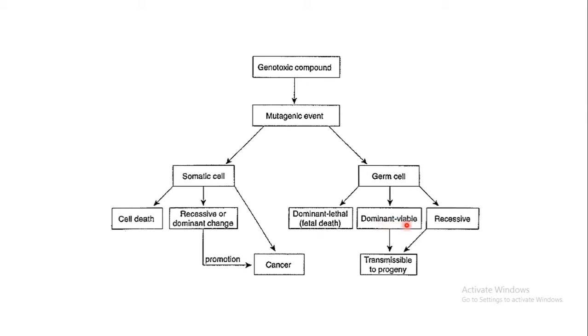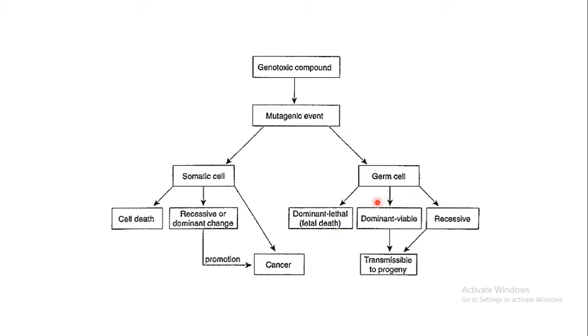Okay, that is, whatever changes or alterations have taken place may be transmissible to the progeny, that is, to the offspring which are formed. Okay, because these are gametes, right? Germ cells give rise to the gametes, so fusion of which may result in fertilization, and it may result in implantation. Zygote is formed, and then the fetus grows in the mother's womb, right?